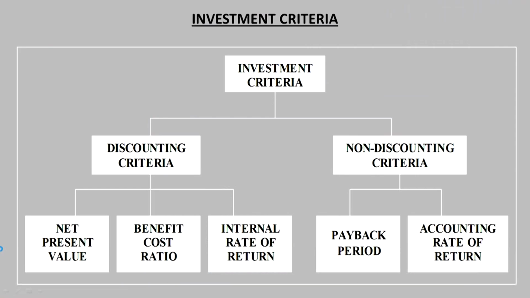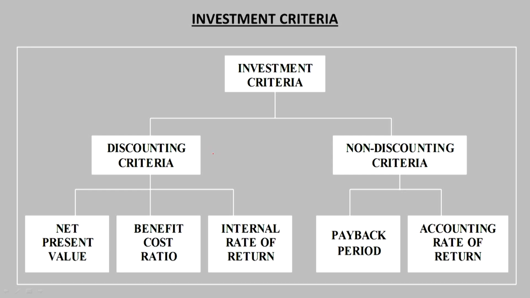Criteria means saying yes for making that investment or saying no for making that investment. That is called the investment criteria. It is very important in capital budgeting: all your capital investment proposals will be accepted or rejected based upon this investment criteria. And if you look at this investment criteria, you can see that it has two parts.